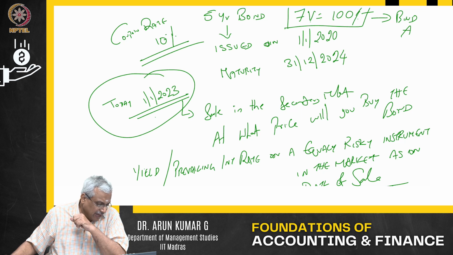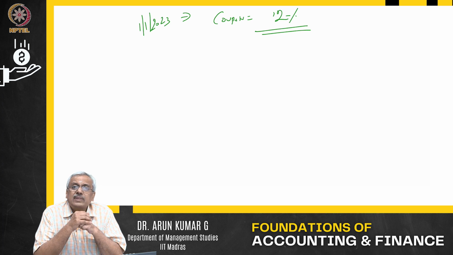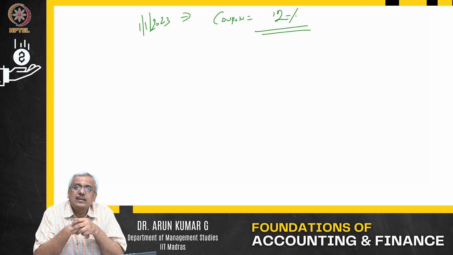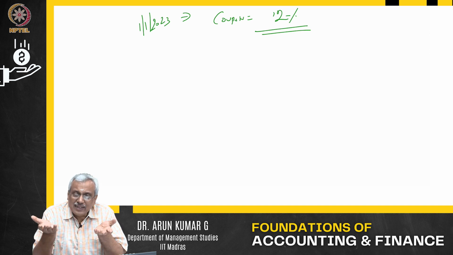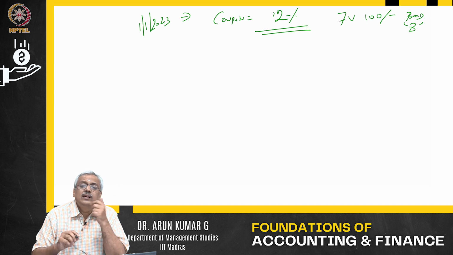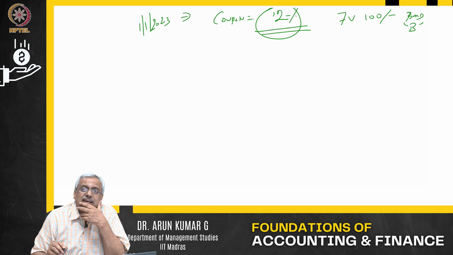So if I buy bond A at its face value of $100, I will get only a 10% return, that is, only $10. Whereas if I buy the new bond which is being issued, imagine it also has the same face value of $100, this is bond B, I will get a 12% return because the return is going to be higher.